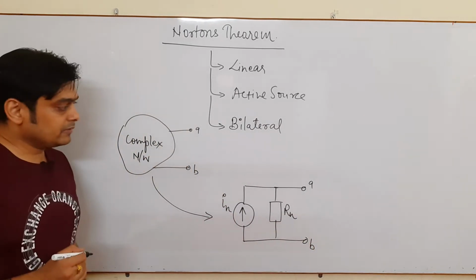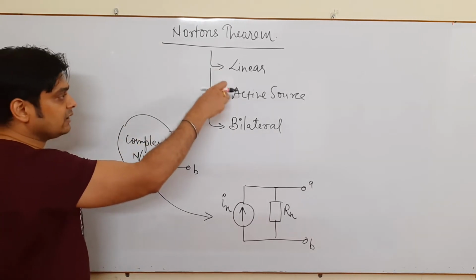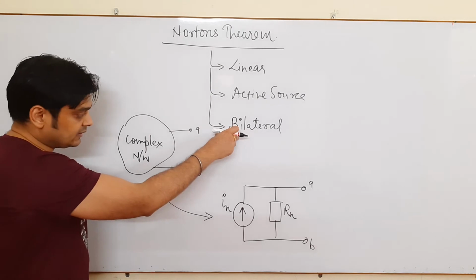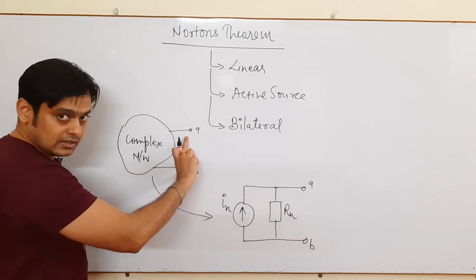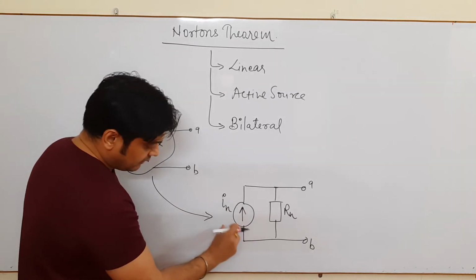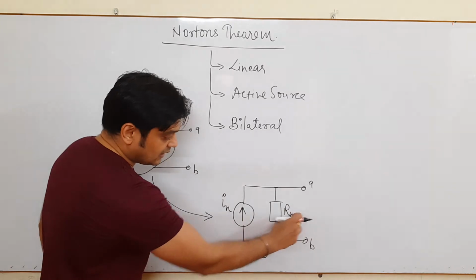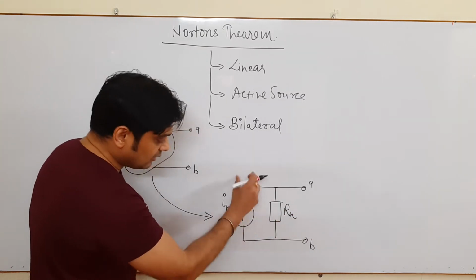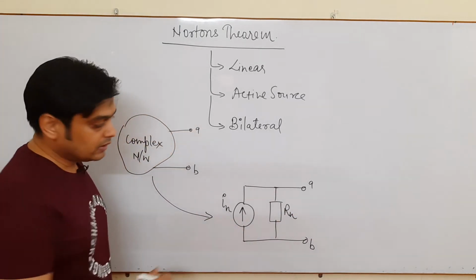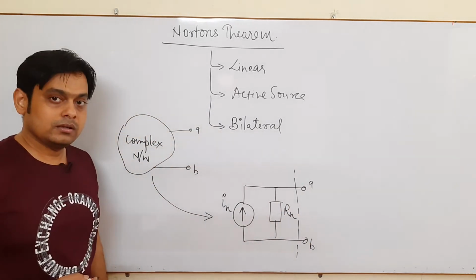So Norton's theorem states that any complex network which consists of linear, active and bilateral elements having terminal AB can be replaced by an equivalent network having a current source known as IN and a resistance RN which is in parallel with this current source, and again this is your terminal AB.